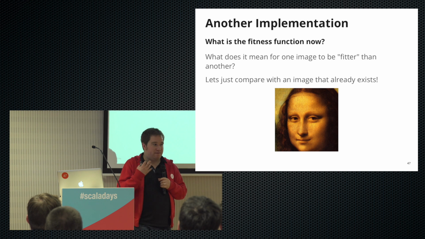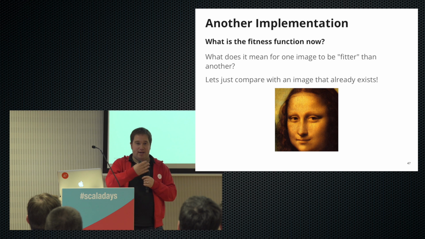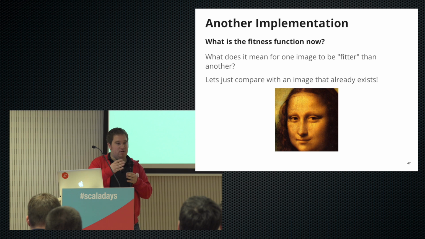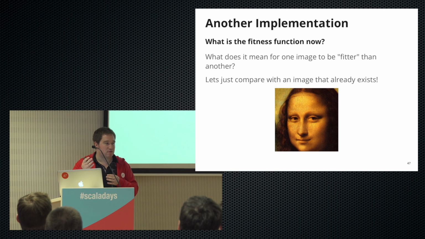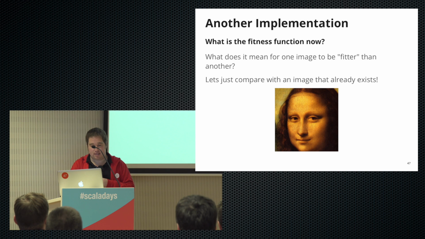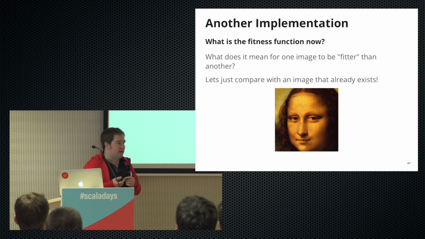When we looked at this graph a minute ago, it was quite clear that if we had a number, it's quite easy to put it into the graph and see how close we are. And all we wanted to do was get the highest y value possible in our previous iteration of this. But now, what does it mean for one picture to be fitter than another?